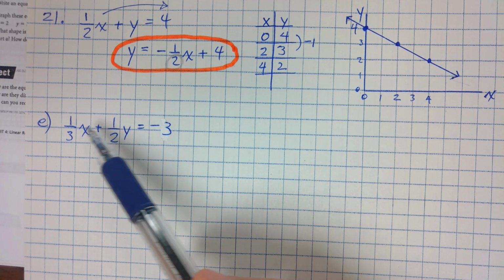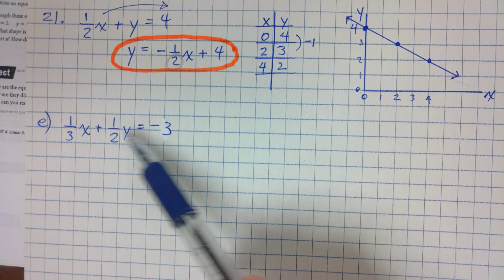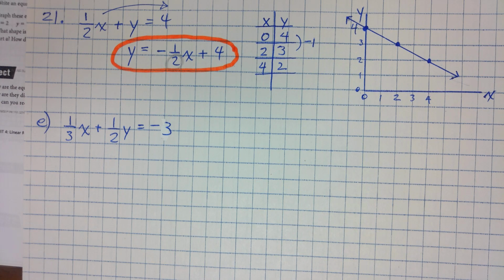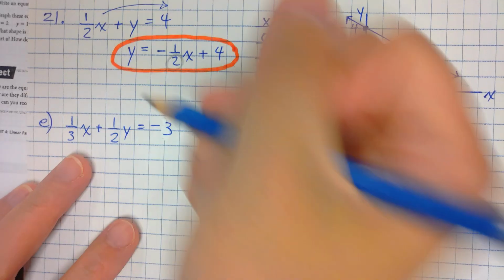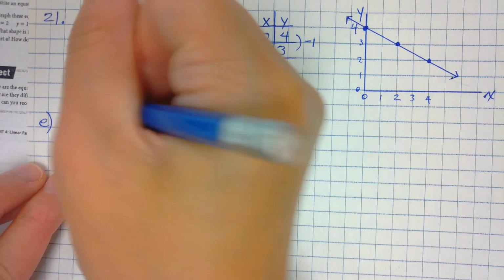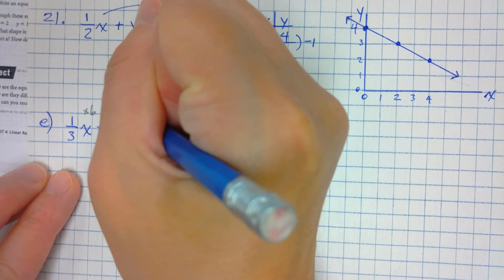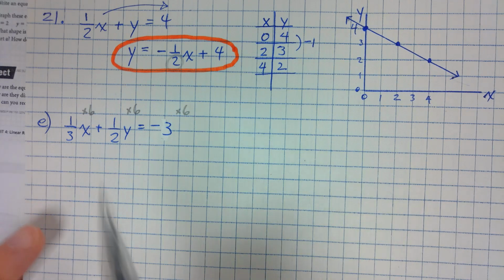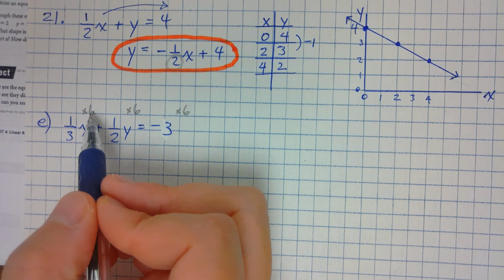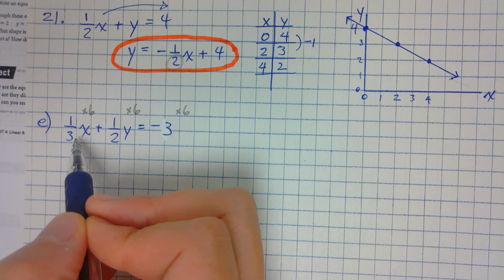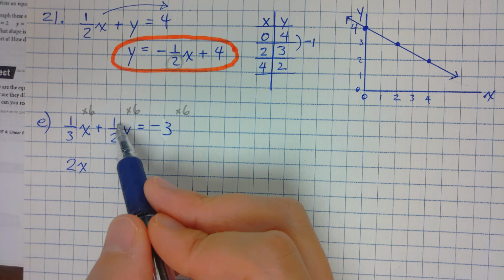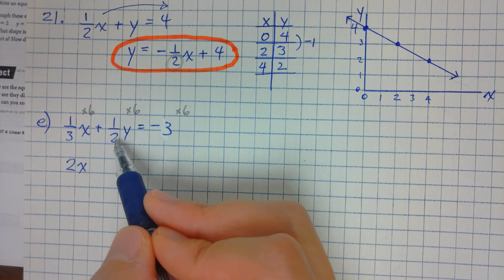So what I can do is what we are used to doing. How do I get rid of denominators? Yeah, in this case, 2 and 3 is 6. So multiply all the terms by 6. Armin, 1 times 6 divided by 3? 2, so 2x. 1 times 6 divided by 2?